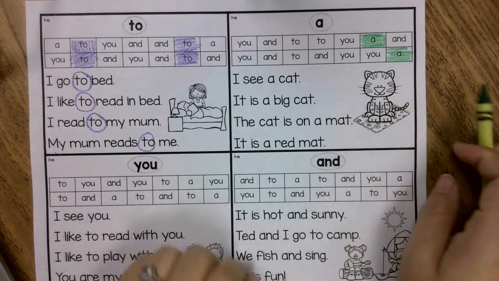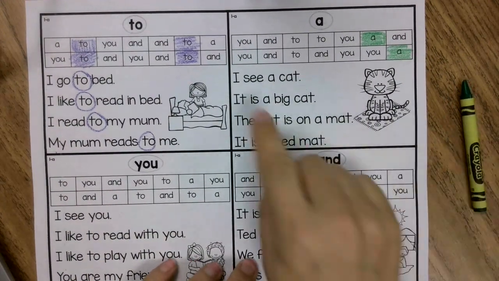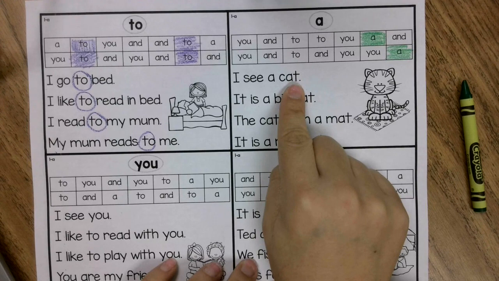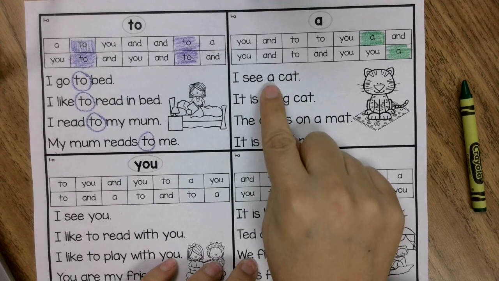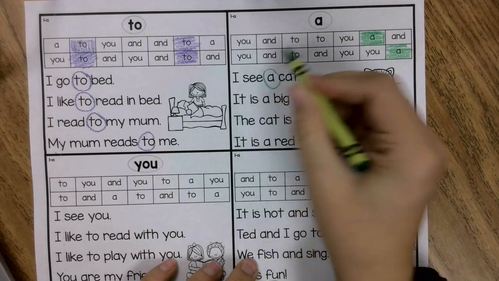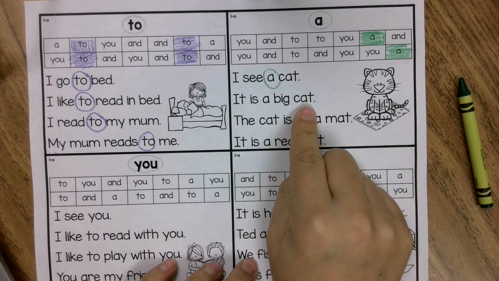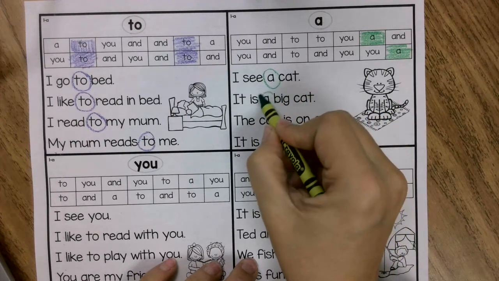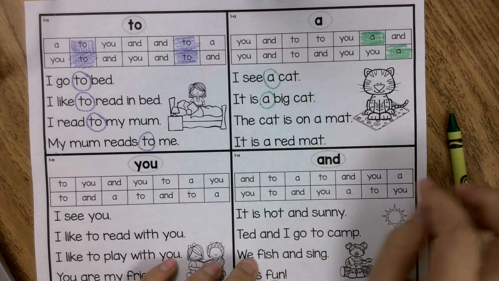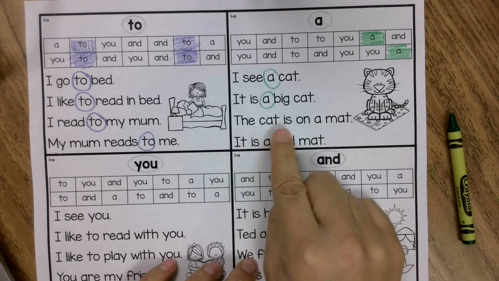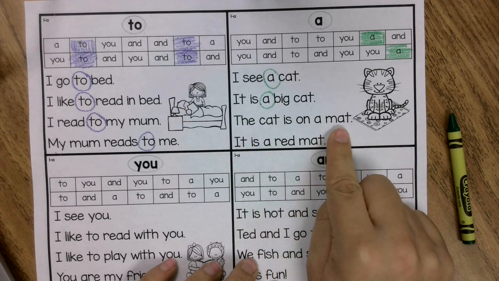All right, let's read our sentences. Are you ready? I see a cat. A. Let's circle it. It is a big cat. A is right here. The cat is on a mat.